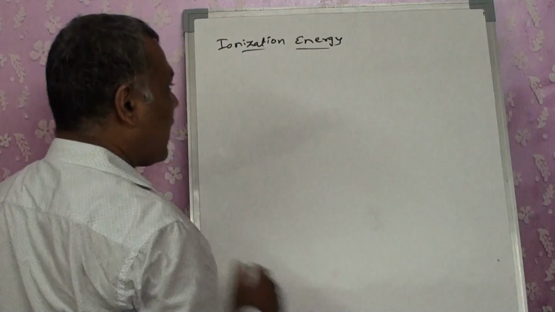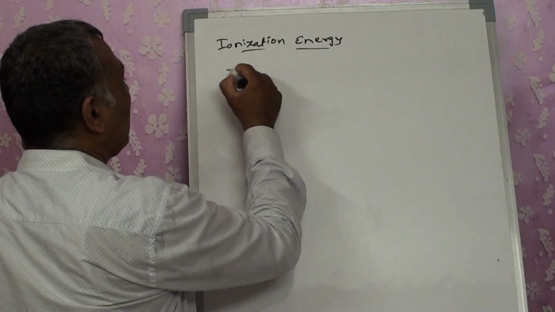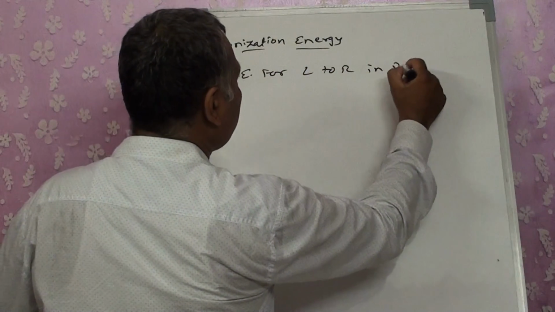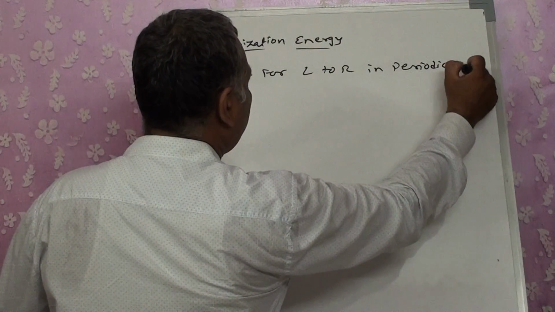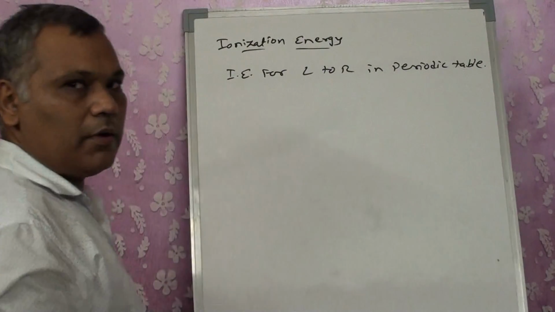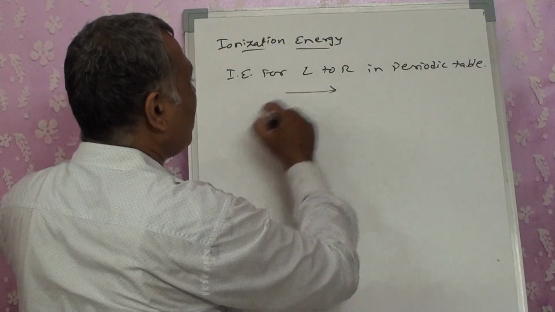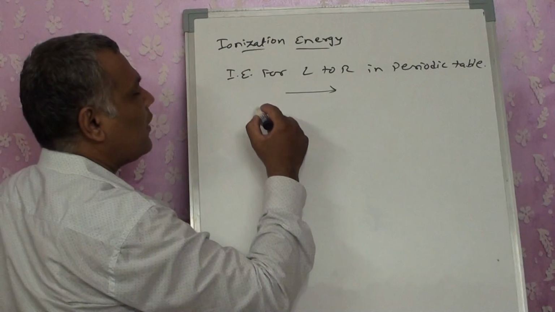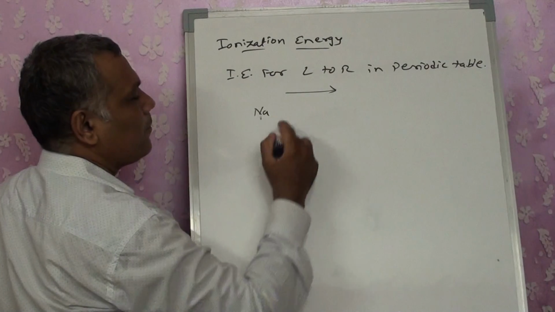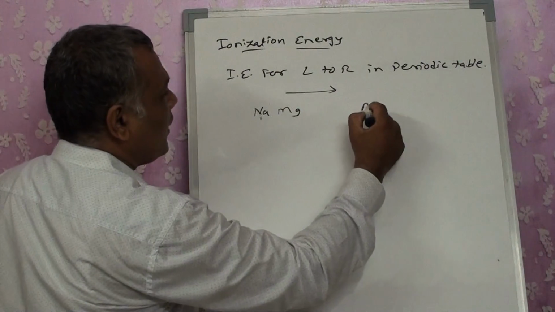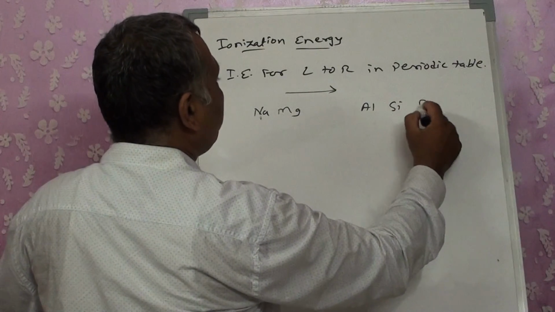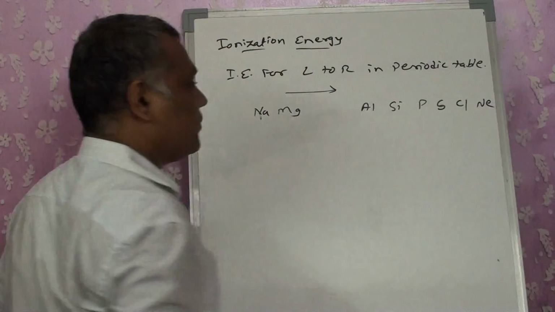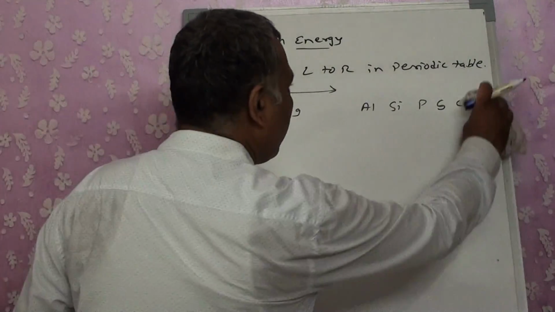Now let us think about ionization energy from left to right in the periodic table. What will happen if I am moving from left to right? As per our routine, we always take an example: Na, Mg, Al, Si, P, S, Cl, and sorry, we will have argon.